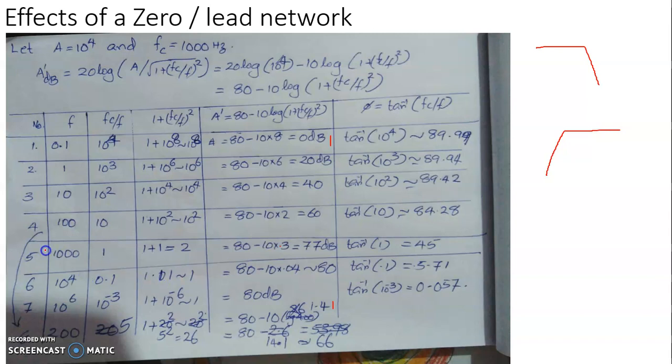Now we will check what happened to the phase angle. Phase angle will be then tan inverse 1. So till this frequency, phase difference is more or less closer to 90 degree, but at this frequency phase difference is 45 degree. The output leads with respect to the input by a phase angle of 45 degree.